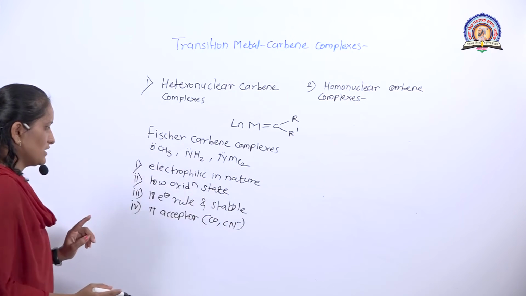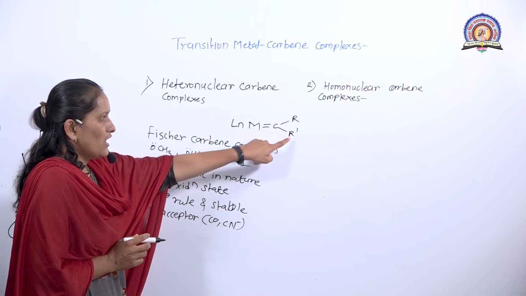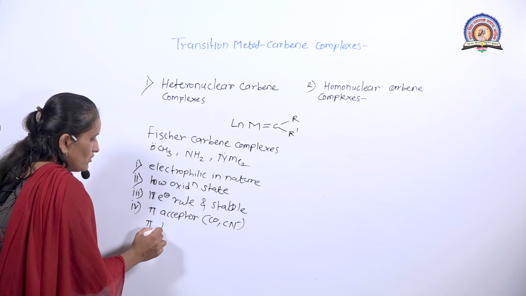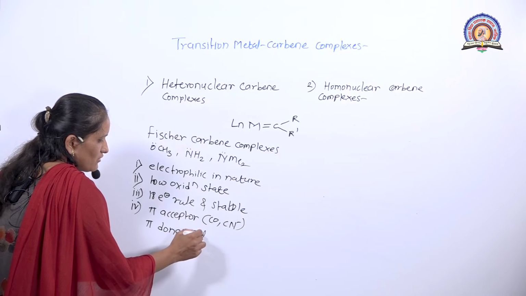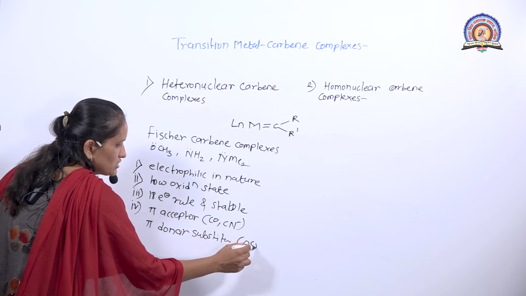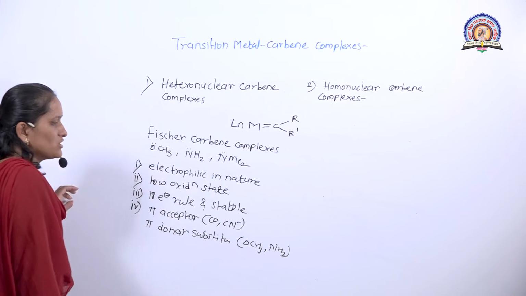And the substituents, R and R dash, present on the carbon atom are generally pi donor substituents, for example OCH3, then NH2.